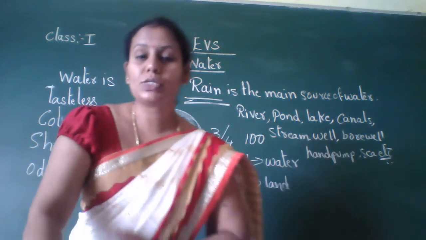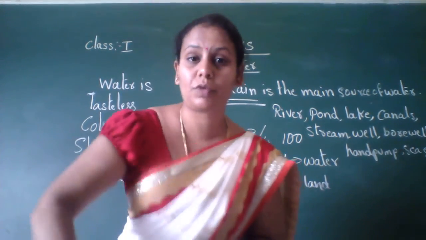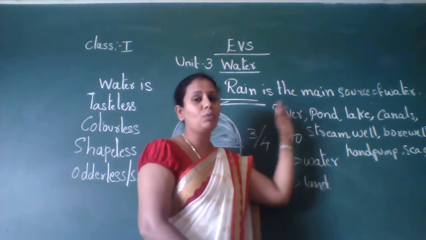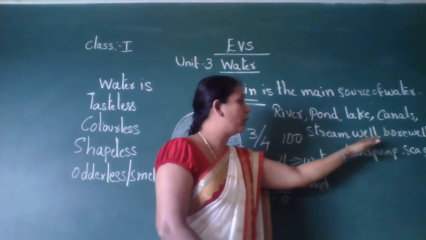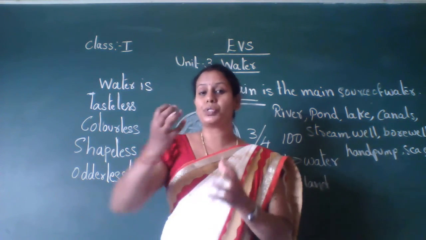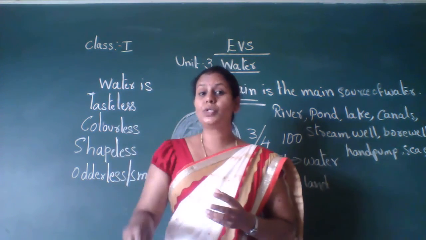Which is the main source of water, children? Rain is the main source of water. And rain water gets stored in the different water bodies. How does rain water get stored underground? When rain water comes, it goes into the deep of the earth.